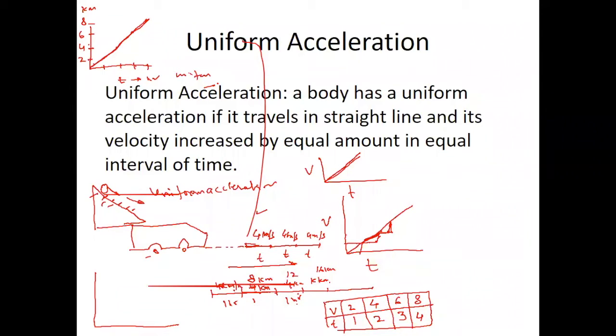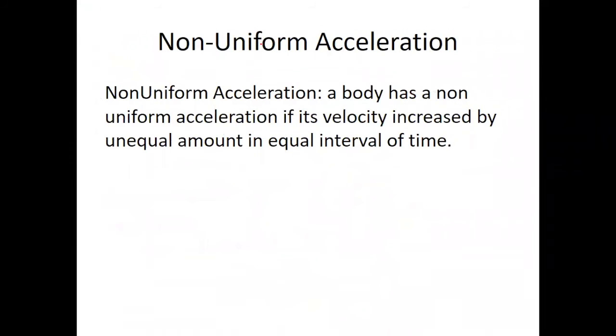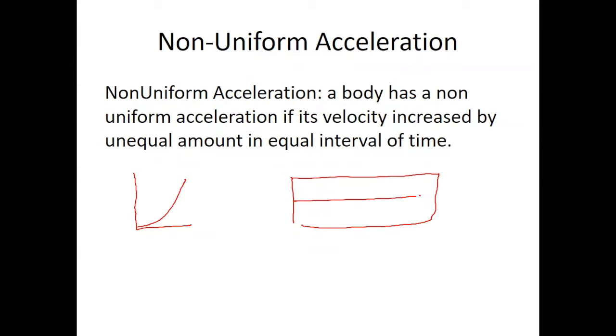In the same way, there is non-uniform acceleration. Non-uniform acceleration is just the opposite: a body has non-uniform acceleration if its velocity increases by unequal amount in equal interval of times. We can say the graph is like this, because last time you easily understood from the graph.